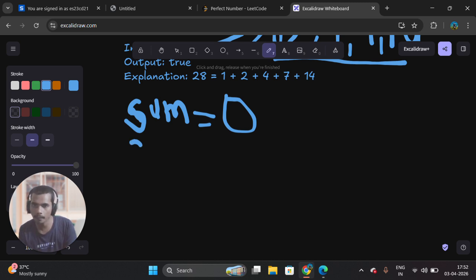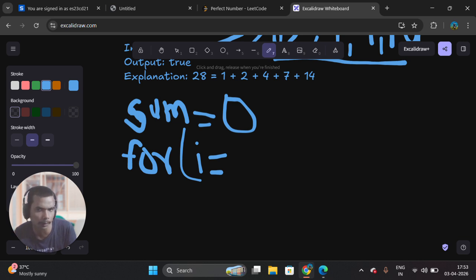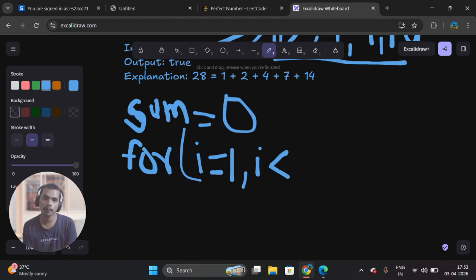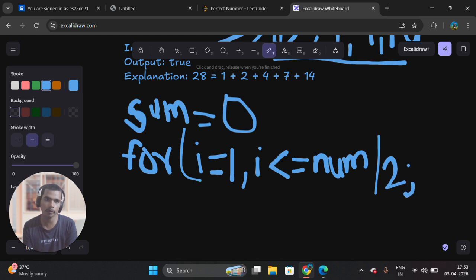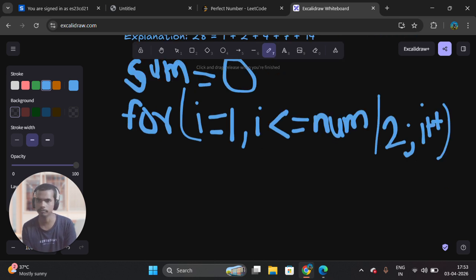Then I write pseudocode only. For loop. Where to where? For loop, where to start? Do I start from 0? Is it possible to start from 0? No. I start from 1. Where do I need to go? Up to num divided by 2. How do I need to go? i plus 1. Okay. I understand.